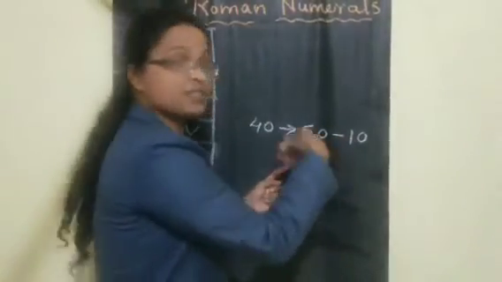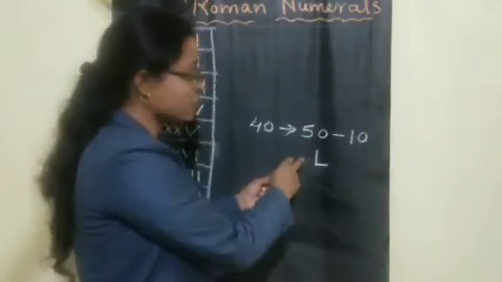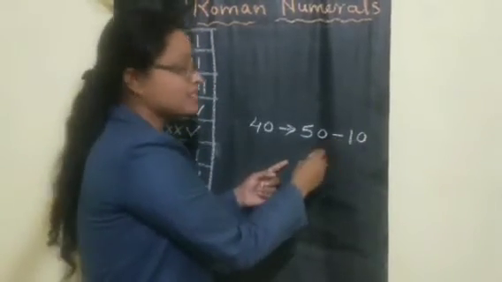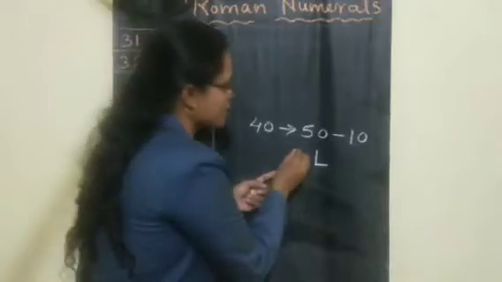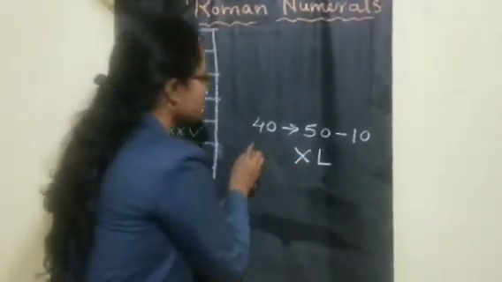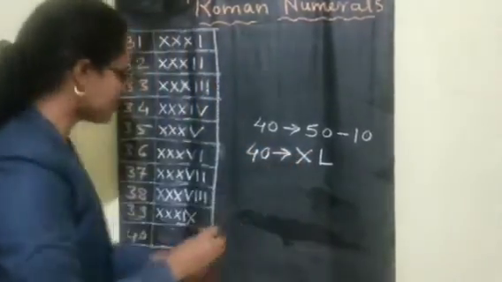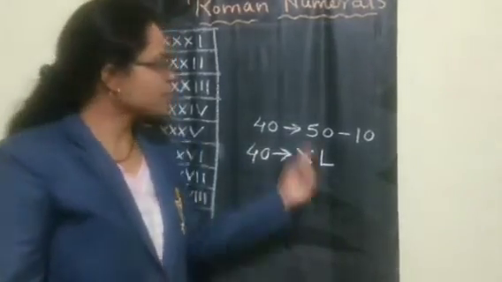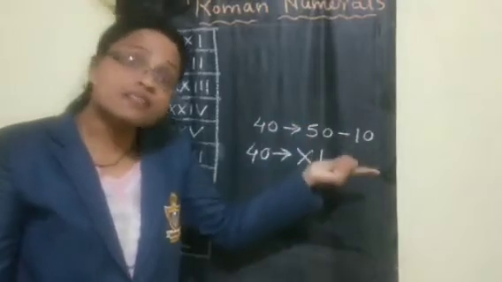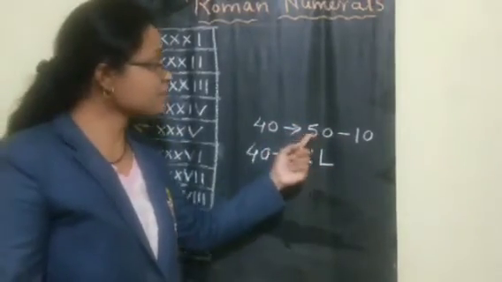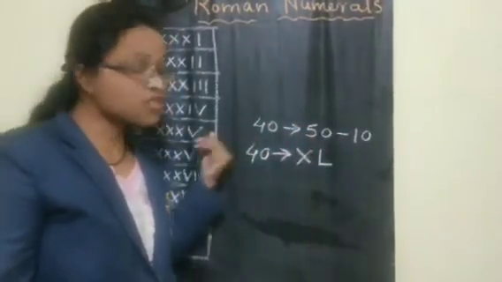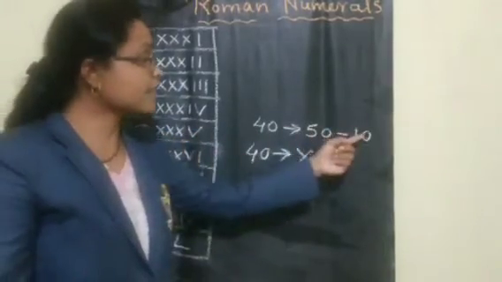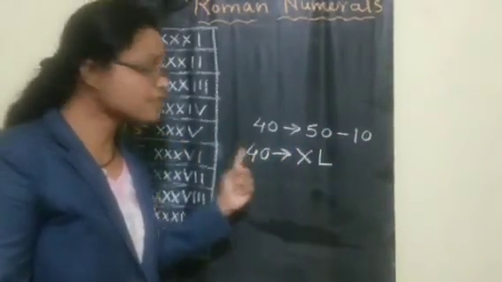If we are doing plus, we write on the right hand side. Now on the left hand side we write minus 10. 10 stands for X. So like this we can write the 40 symbol. That is XL. How to write the 40 symbol, understood? 40 means 50 minus 10. 50 stands for L, and minus means we have to write on the left hand side. 10 stands for X. So XL means 40.